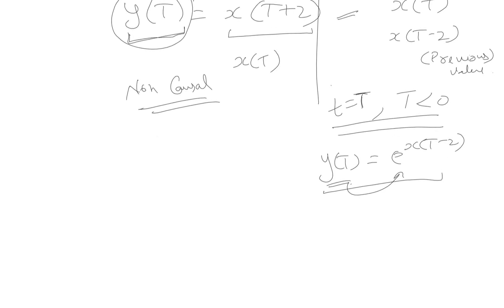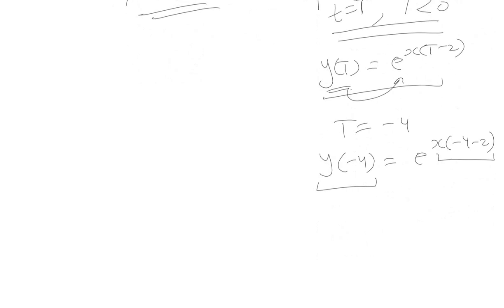You can take a very simple example. t is a negative quantity. We assume that t is equal to, let's say, minus 4. So the system equation is y of minus 4 is equal to e raised to power x of minus 4 minus 2. So the present output, which is y of minus 4, depends on x of minus 6, which is obviously the previous value. Similarly, you can take any negative values and you will find that the present output depends on the previous value of the input signal.